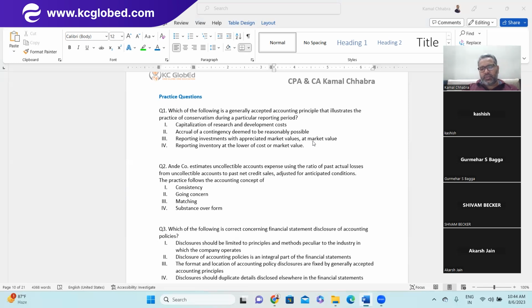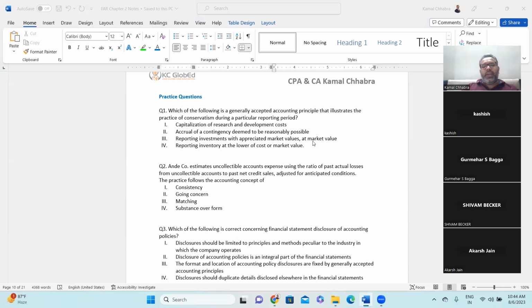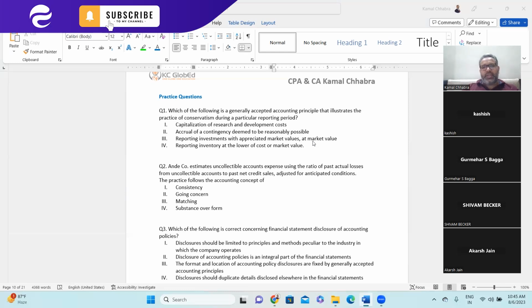Make sense, Kashish? Gurmehar? Yes, sir. Akash? I understand the first point. Oh, the first point I don't understand. Capitalization of research and development costs. What is the call of the question? First understand that. Which of the following is a generally accepted accounting principle that illustrates the practice of conservatism? Out of these 4 points, which one is a GAAP? And how does this statement illustrate that companies have followed the conservatism approach? So in the first case, they are saying capitalization of research and development expenditure.